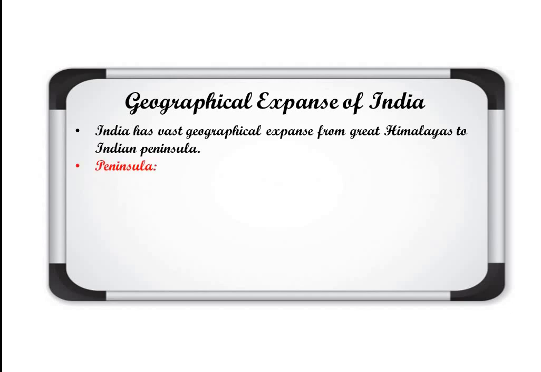Now if we talk about the peninsula here, the meaning of peninsula is a piece of land that is surrounded by water from 3 sides. If you see the shape of India, you can see the southern part of India is surrounded by water from 3 sides. So that is a peninsula. So here we are talking about the Indian Peninsula. So how do we define it? A peninsula is a piece of land that is surrounded by water from 3 sides.